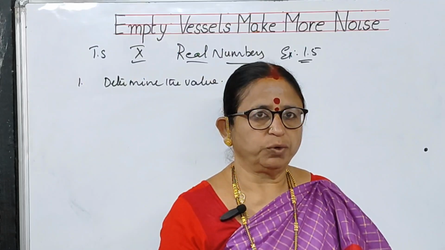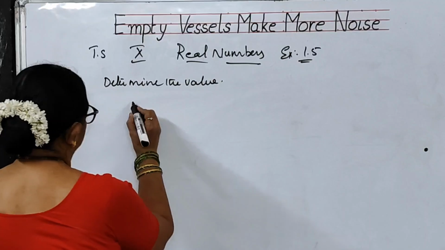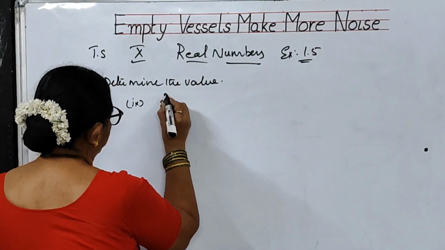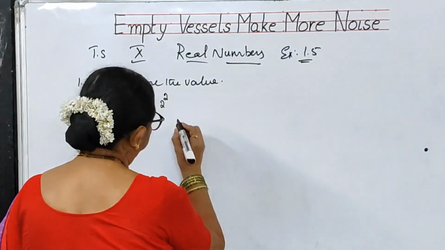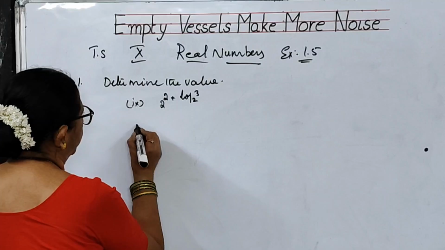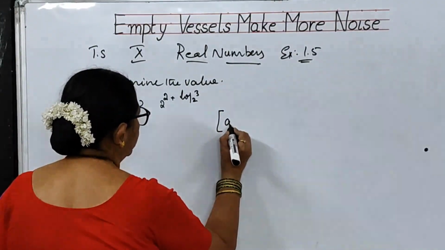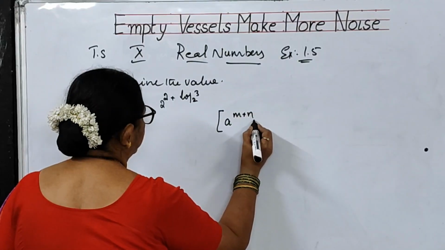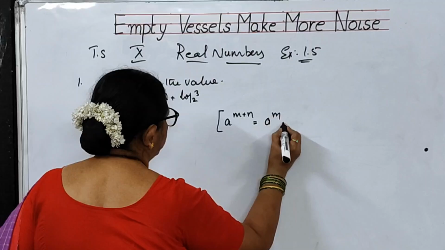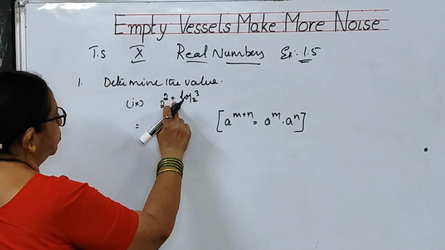Yeah, now we will go to the 9th bit. 9th bit of this exercise 1.5. What is the 9th bit? It is 2 to the power of 2 plus log 3 to the base 2. What can you write, children? We know a formula. What is the formula? a to the power of m plus n can be written as a to the power of m into a to the power of n. So this is a to the power of m plus n.